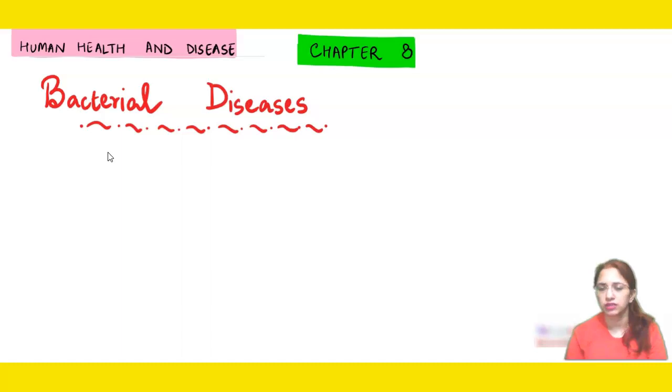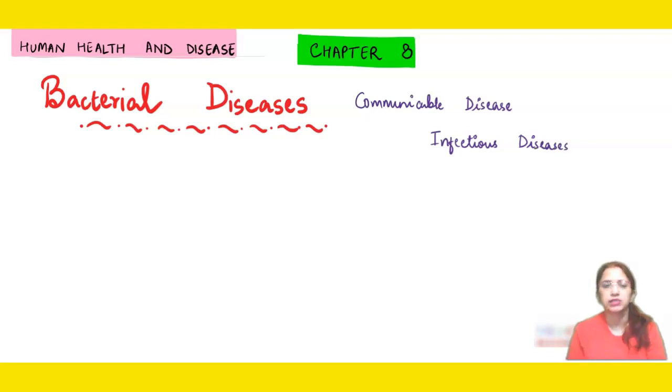In this video, we will study a few bacterial diseases which are a part of chapter number 8, Human Health and Diseases. So let's get started. First of all, we must know that bacterial diseases come in the category of communicable diseases, right? Communicable diseases are the ones which can spread from an unhealthy to a healthy individual. Thus, they are also known as infectious diseases. We can use any term, the meaning is the same.